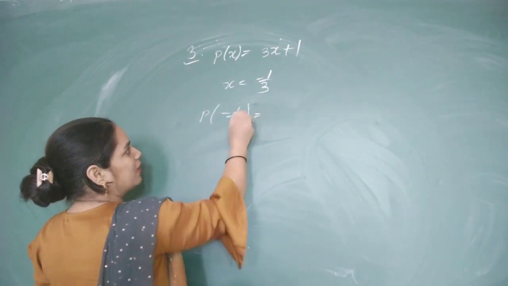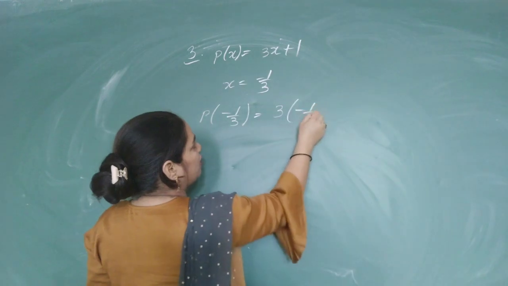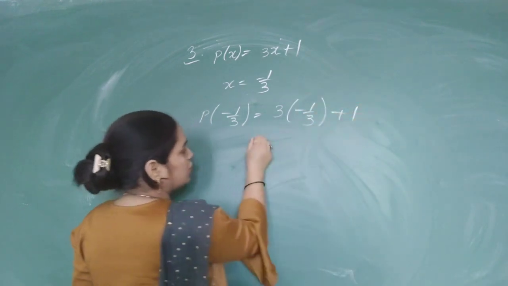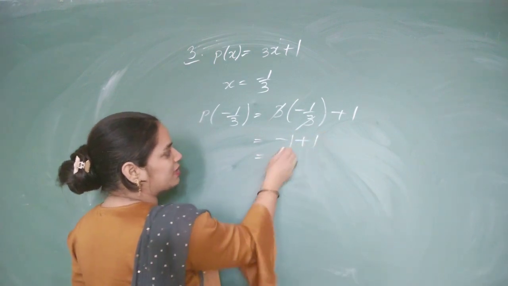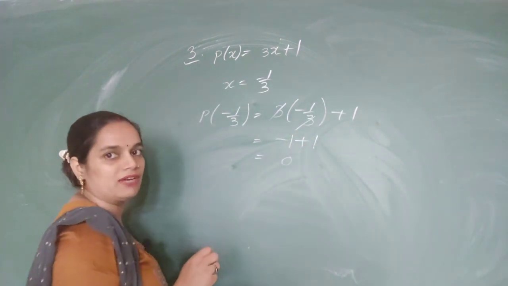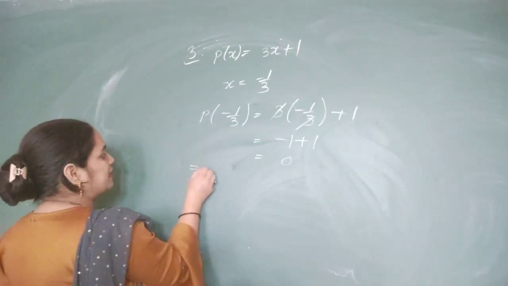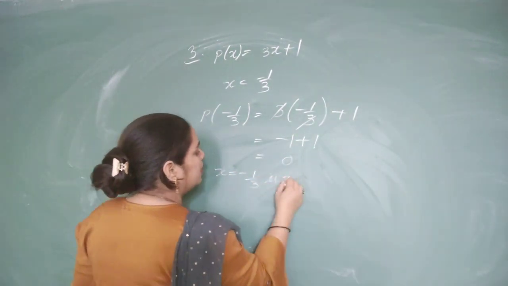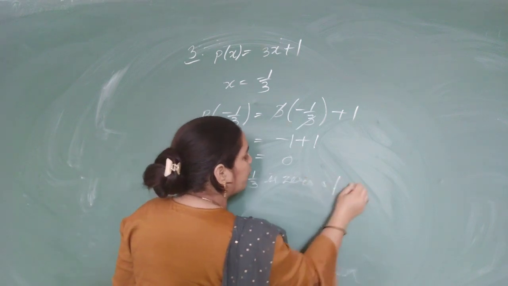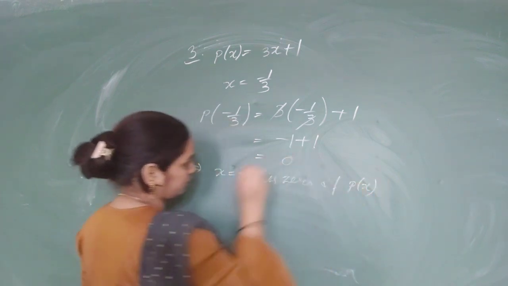Now I will solve this. 3 and 3 will be cancelled out, and the remaining result will be minus 1 plus 1, that will become 0. So we will say x is equal to minus 1 by 3 is a zero of polynomial p(x).